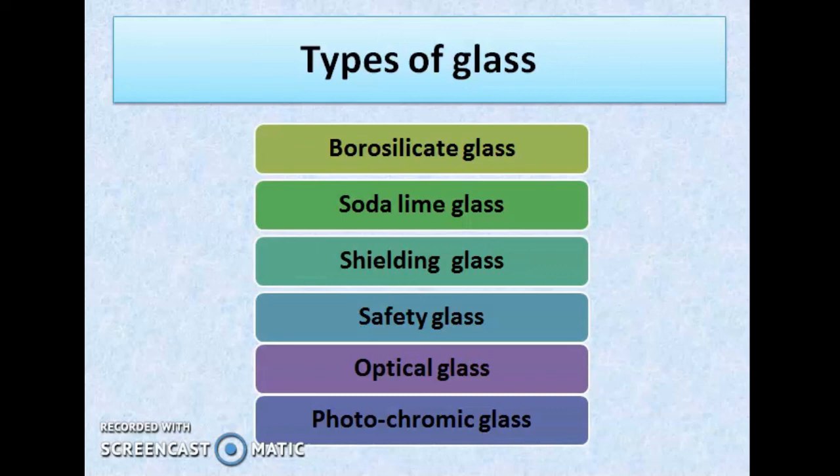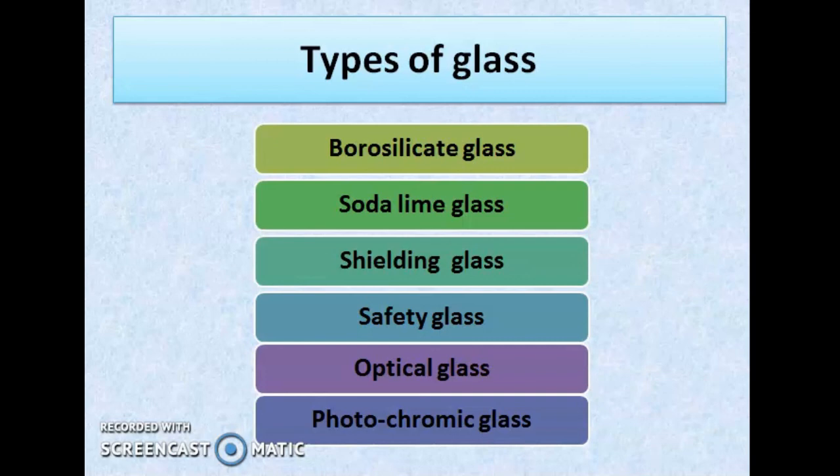Shielding glass. Shielding glass is used for shielding the radiation. The glass contains lead and barium. Shielding glass is used for preparing screens in medical diagnostic. Safety glass. We have seen in properties, glass is brittle and can break into pieces. This property is modified by addition of polymer. So in safety glass, a polymer is added in glass layers. This makes the glass strong.